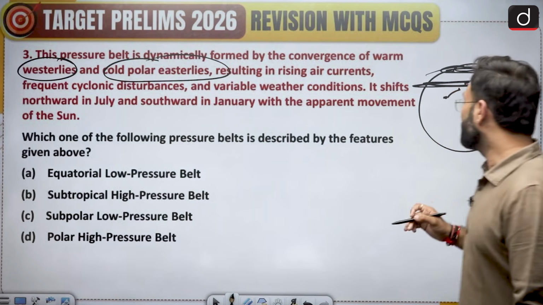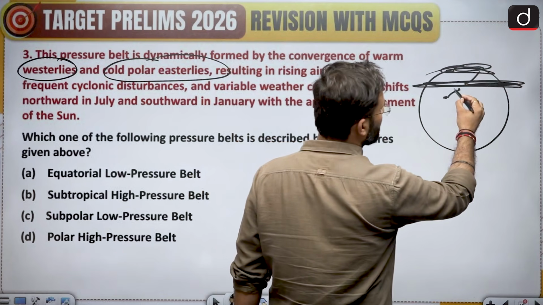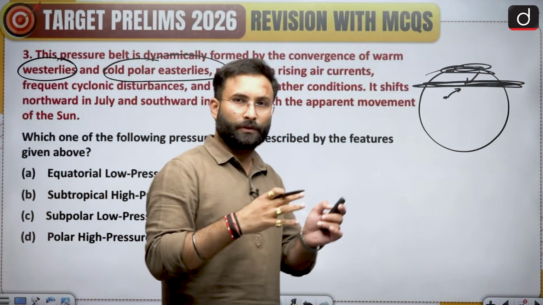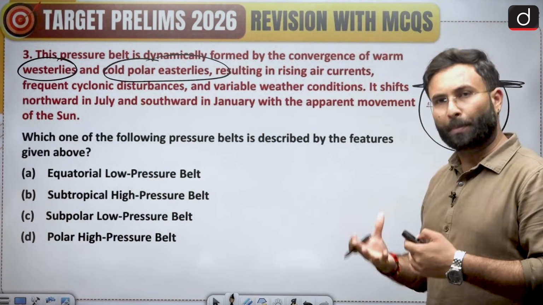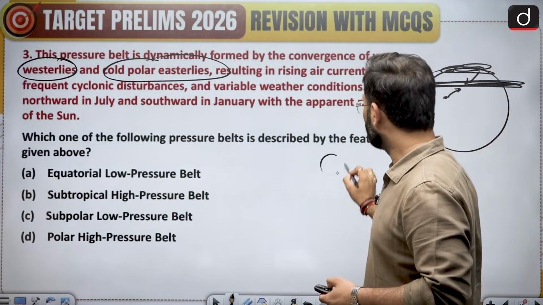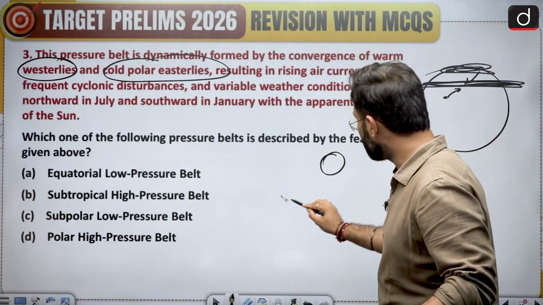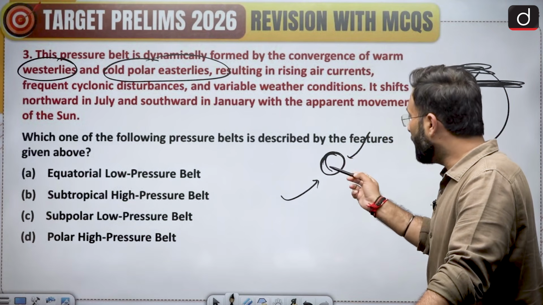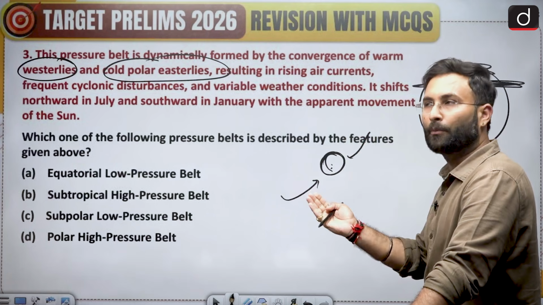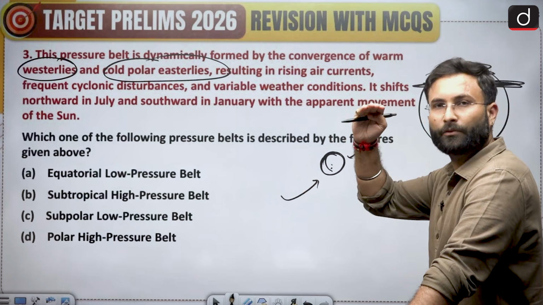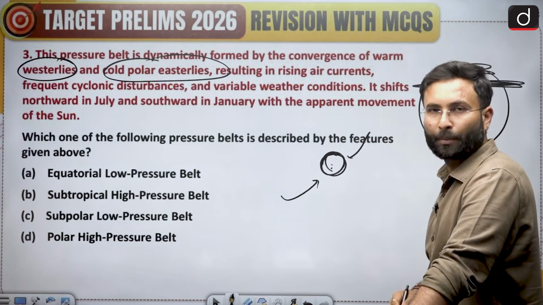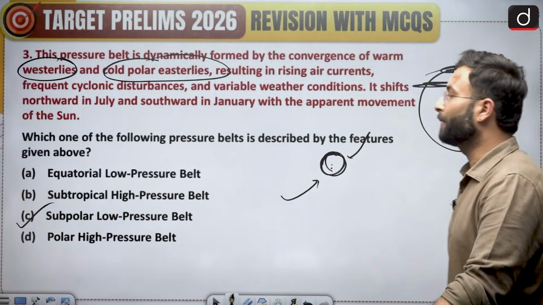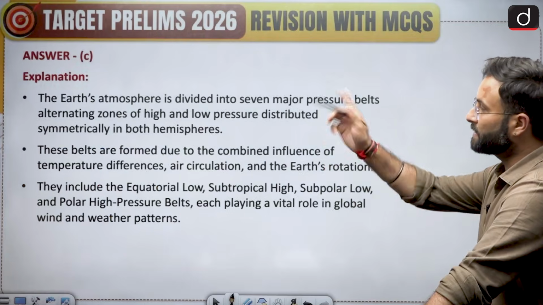Second thing is, whenever there is a convergence, that is the area of, you can say, low pressure. Why is that? Because here you can see a particular air mass is coming like this, another air mass is coming like this and converging over here, and it will start to move in the vertical direction from there. That is basically the area of low pressure. So here option C would be your right answer, that is the subpolar low pressure belt.